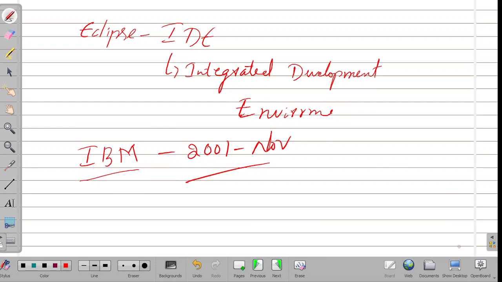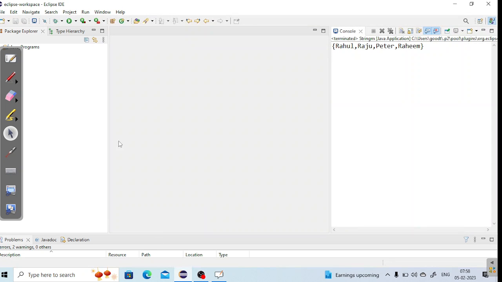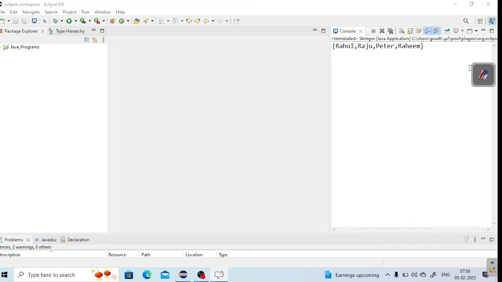So just go to Eclipse. As of now, I have opened Eclipse. I will make one class in Eclipse. So just see now how to execute the program.